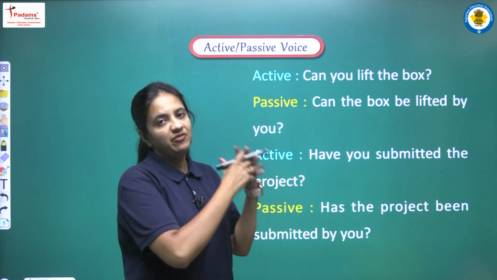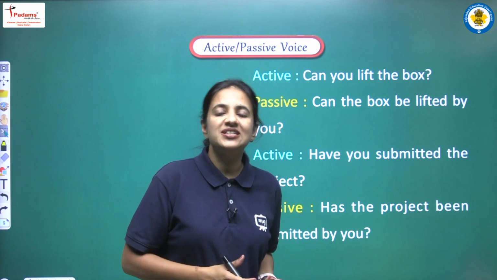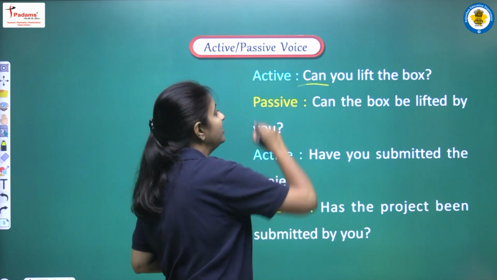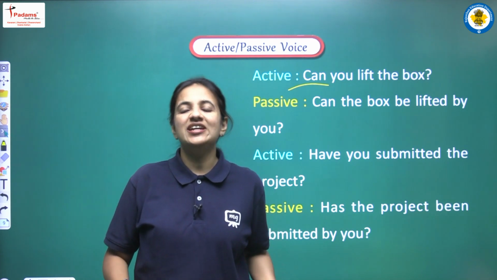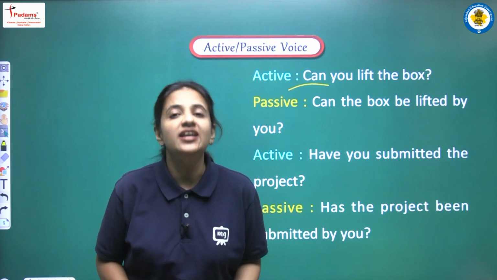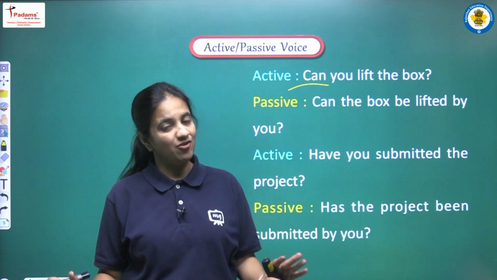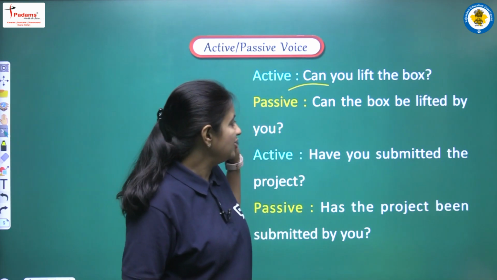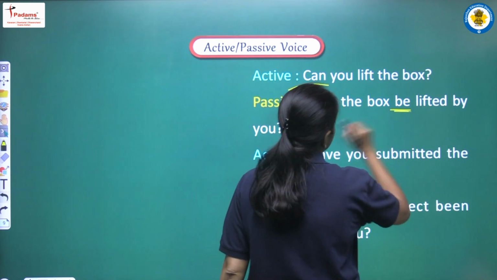So students, now we are having our next example, that is can you lift the box? So in this sentence we are having can, that is our modal auxiliary, and yes, we have discussed this thing also, that if we are having any kind of modal in the active voice, then what rules we have to apply in the passive voice, that we have already discussed. So now according to this thing we are making the passive voice, that is can the box be?